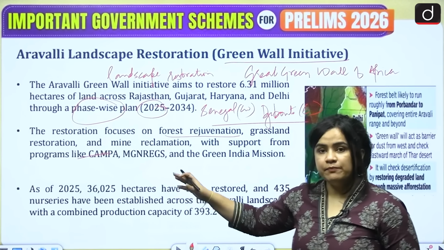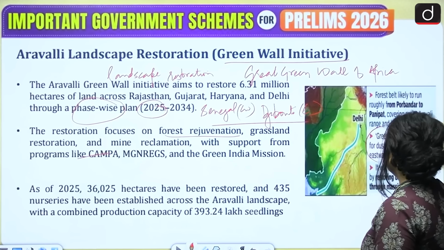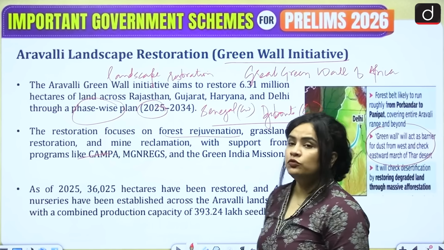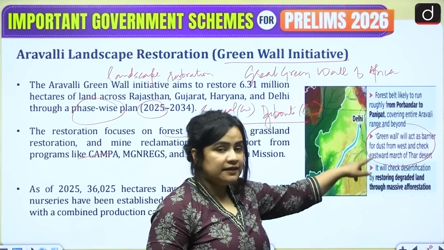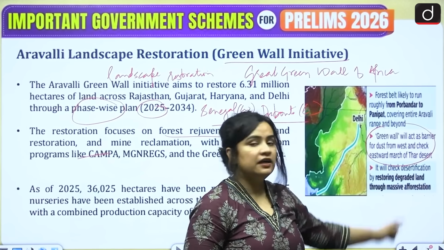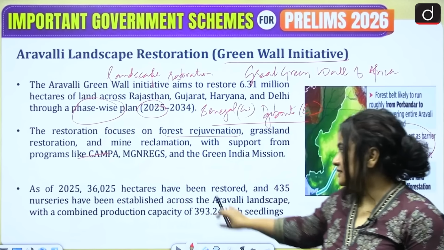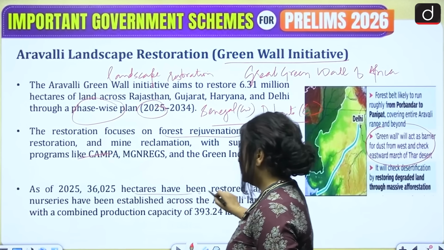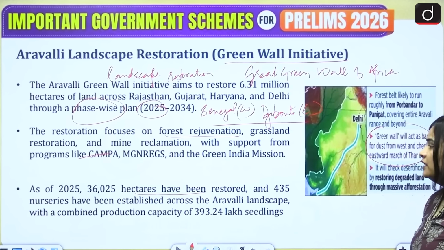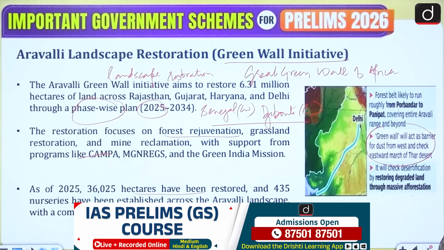Now, why is this important? It is important to know that we need this because this green wall is going to act as a barrier and prevent the eastward march of the Thar Desert. So basically, it's going to prevent further desertification. Hence, it is significant to us. So here we have restored around 36,000 hectares of land.